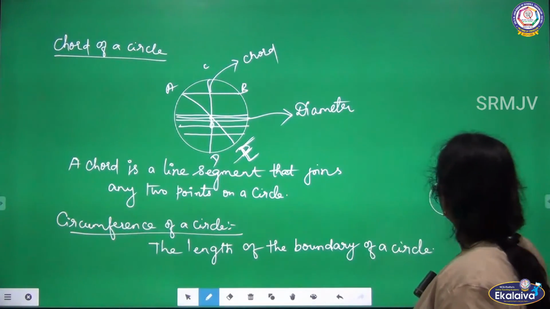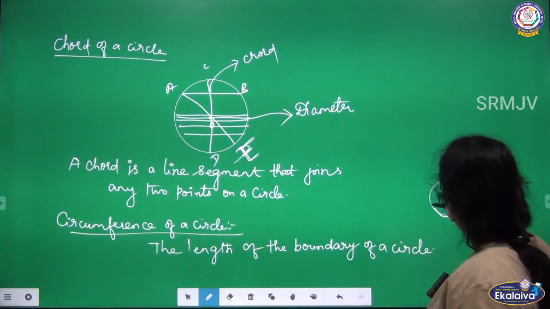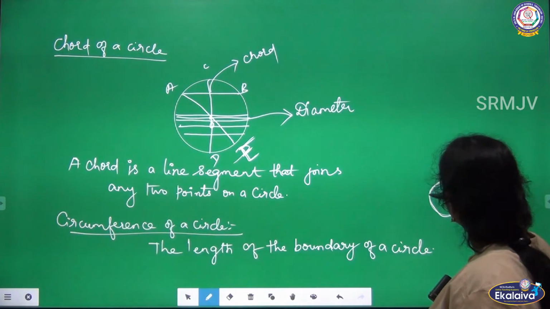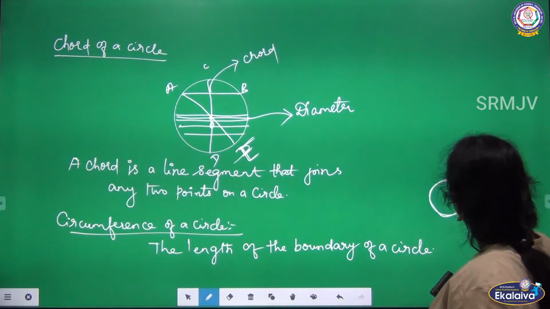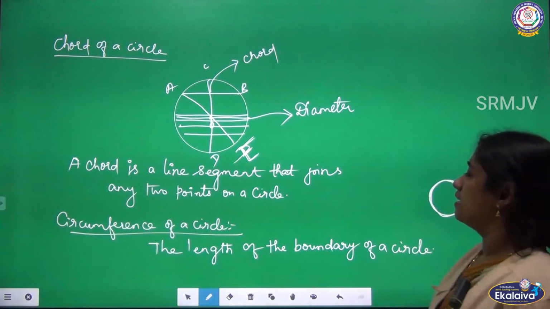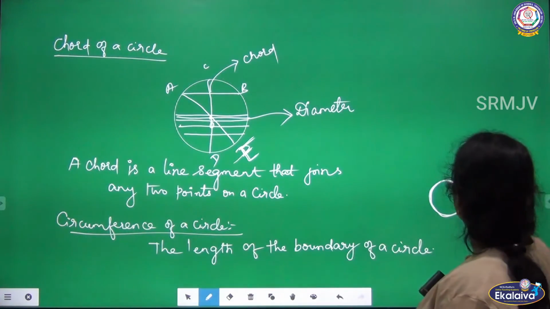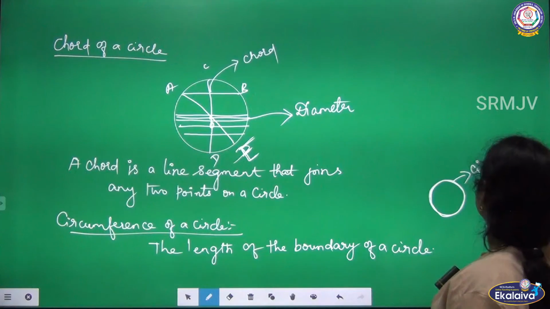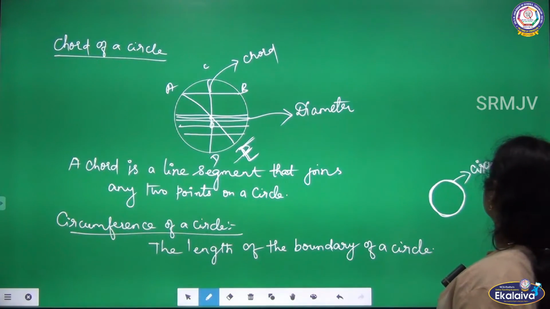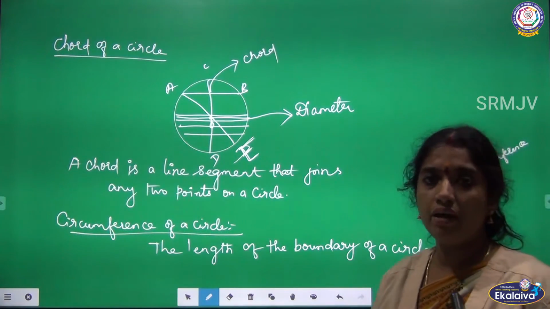See, listen. This is the boundary of the circle. What is meant by the boundary of the circle? When the circle is fully drawn, this is the boundary of the circle. The length of the boundary of a circle is called what? Circumference. Is it clear, children? Shall I move on to the next one?